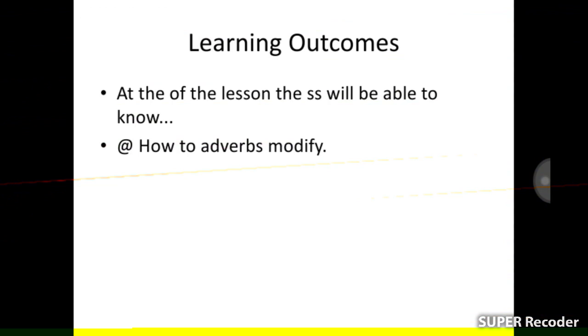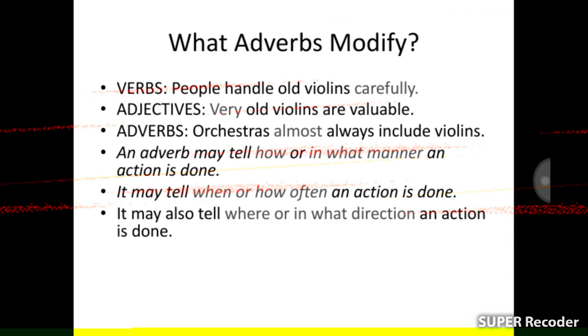Learning outcomes of the lesson. At the end of the lesson, the students will be able to know how adverbs modify. What do adverbs modify? At first we know what adverbs modify. Verbs: People handle old violins carefully. Adjectives: Very old violins are valuable. Adverbs: Orchestras almost always include violins.